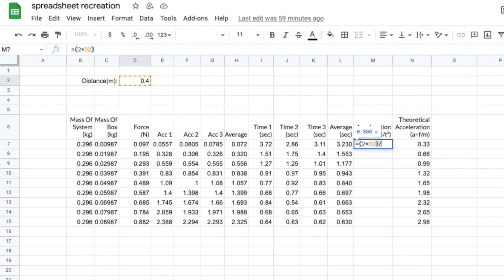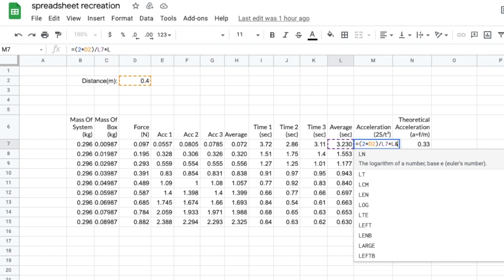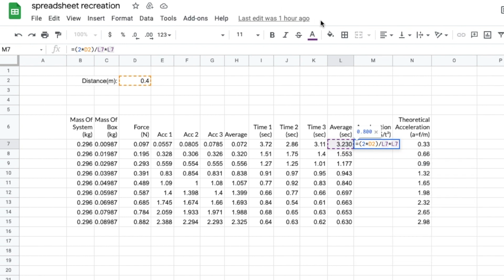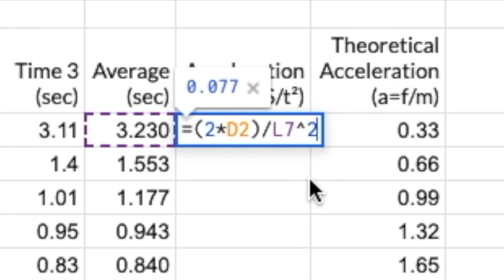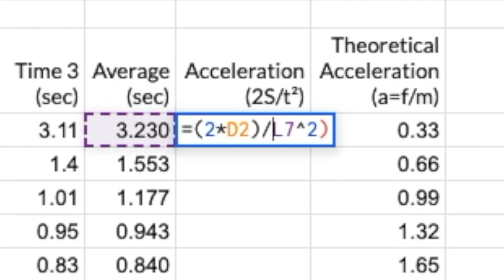We'll do a / for divide, and then the T is the average time, which is in this cell here, cell L7. So I'll select that, and the formula says we want T squared. So I could just do L7 multiplied by L7, since that's the same thing. But if I had a larger indice, which is this little number, this little 2, then that's going to be a pain to type out. So if my indice was 10, I'd be doing L7 times L7 times L7, and so on and so forth. So I can just use this little hat symbol to show I'm using an indice, and then put 2 after it, since I'm squaring whatever is in L7. So I'll just press enter, and it works.